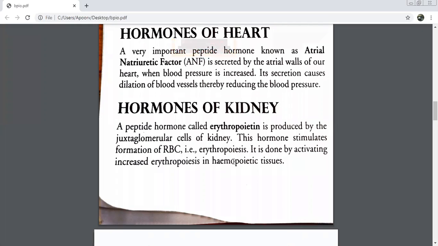Erythropoietin. Yes. And the formation of RBCs is known as? Erythropoiesis. Erythropoiesis. Yes, and there is one more. Very good. There is one more erythro word which has come just now, the last word in this paragraph. What is this tissue? Hemopoietic tissues. What are hemopoietic tissues? Those tissues which give rise to blood cells.